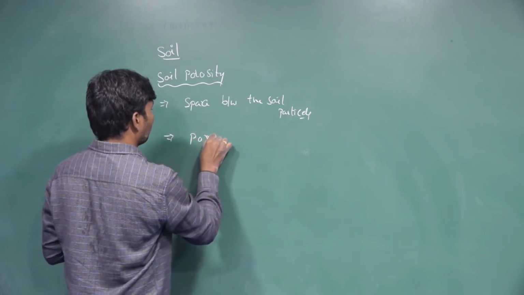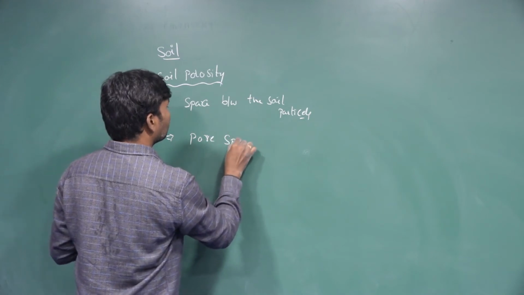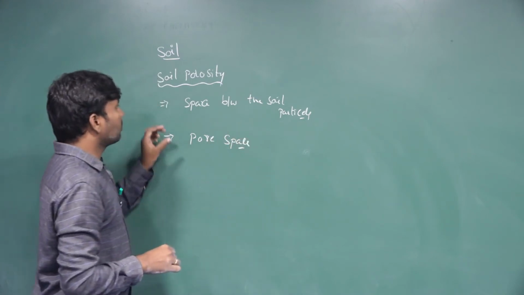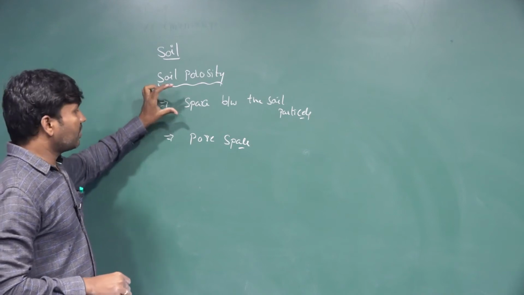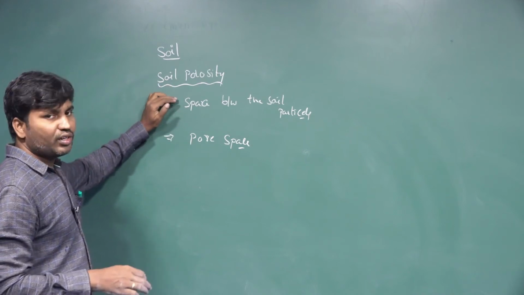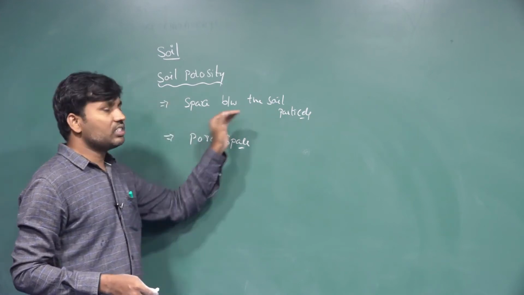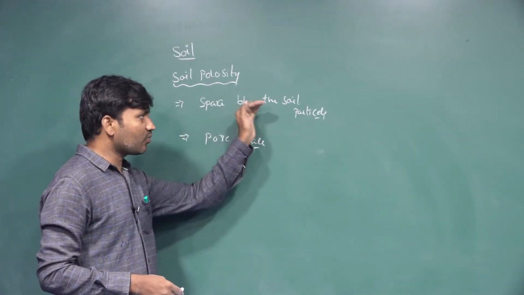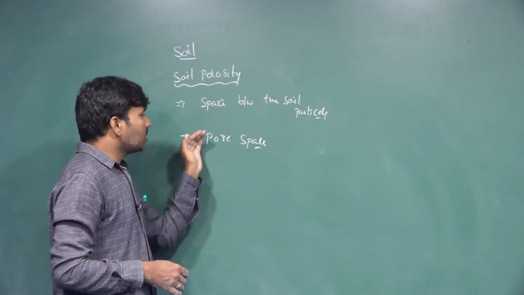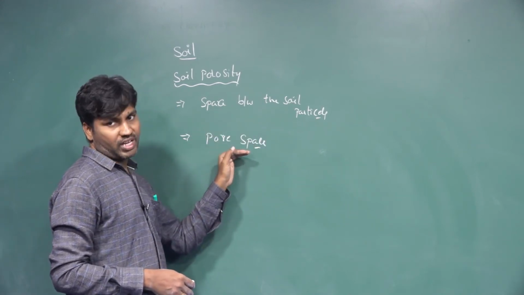Between any two soil particles, some space is present, filled with air. This space is called pore space.